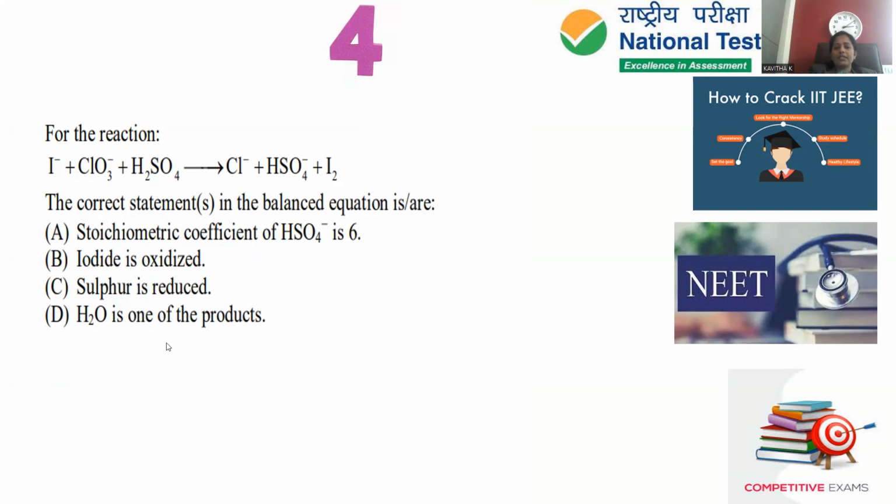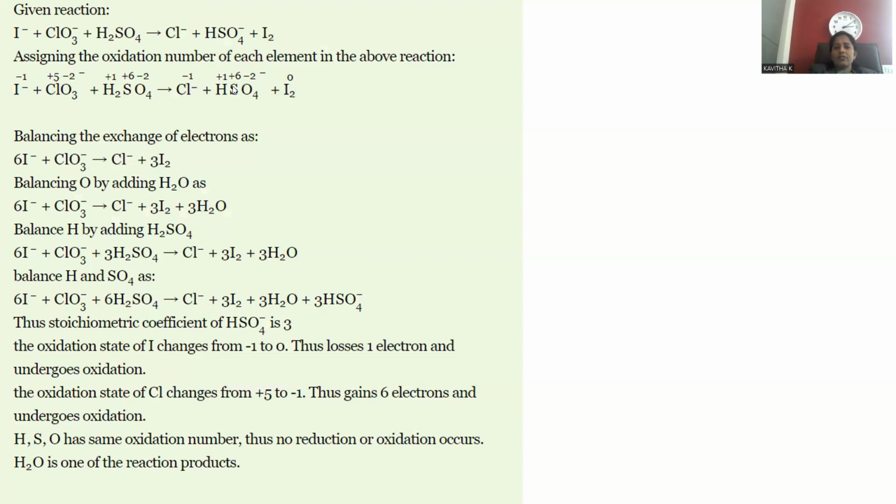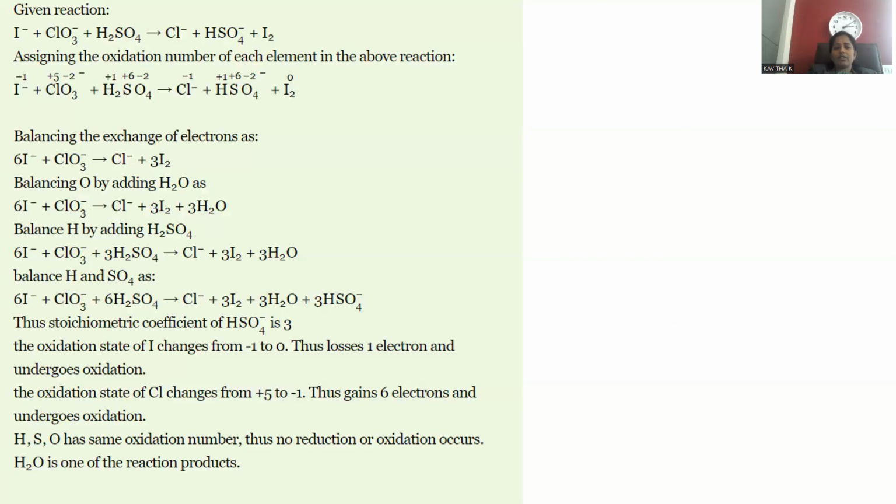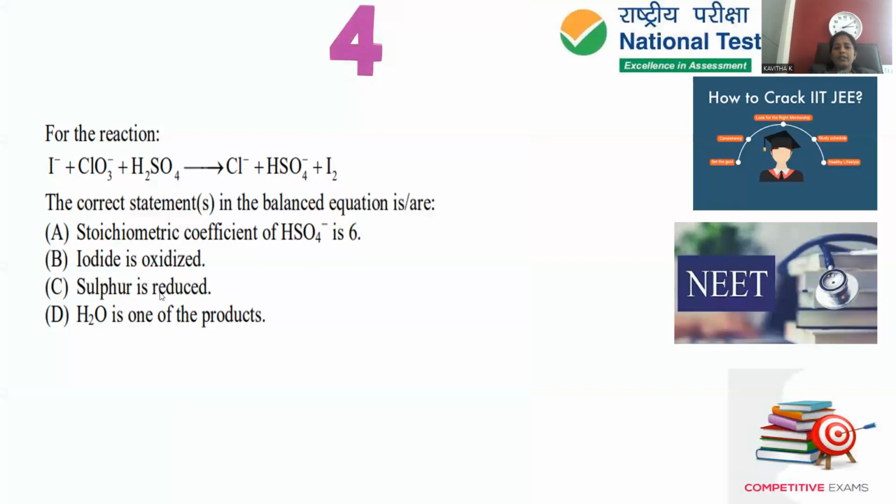Iodide is oxidized. Let's see. I minus converted into I naught. That means an increase in the oxidation state by releasing electrons, so we can say it is oxidation. So you can put the tick mark for option B. Sulfur is reduced. We are not supposed to change hydrogen, sulfur, and oxygen oxidation numbers. So wherever sulfur is mentioned, you can strike it out.